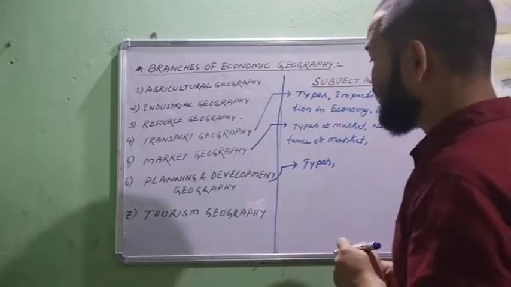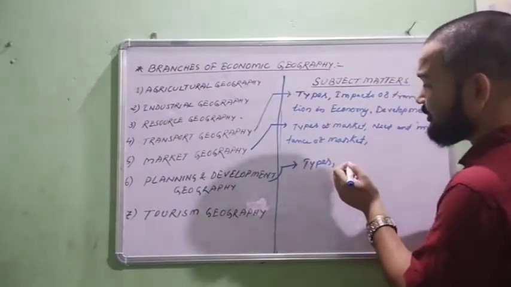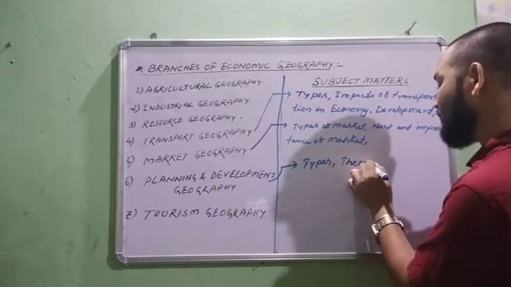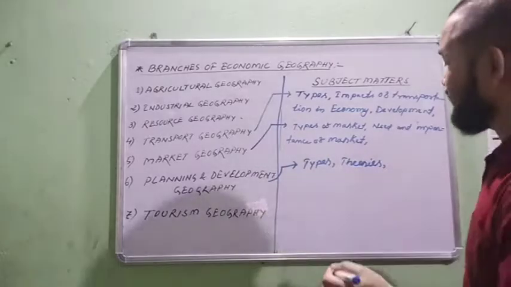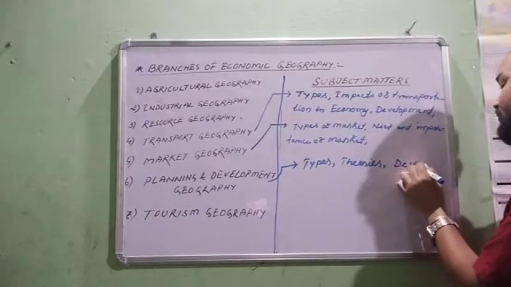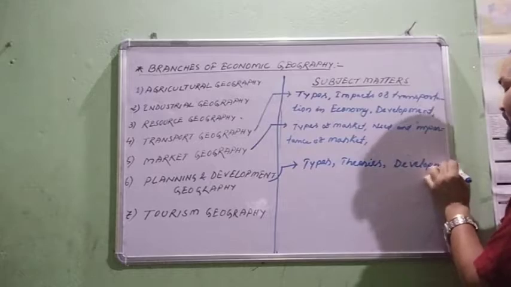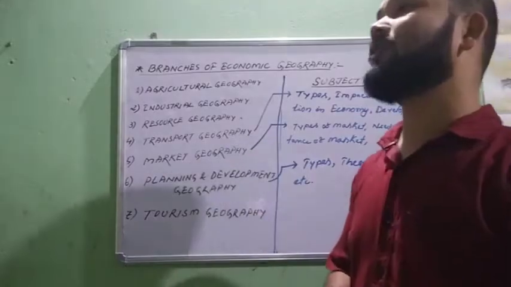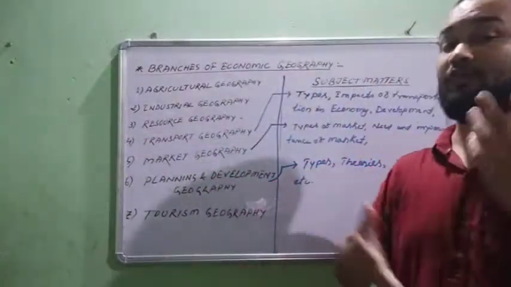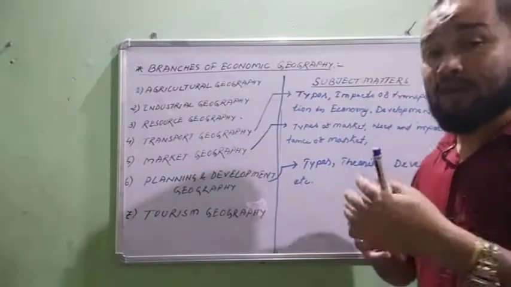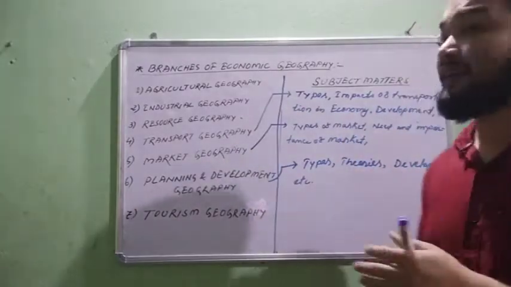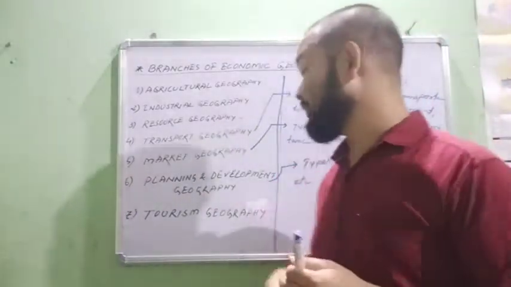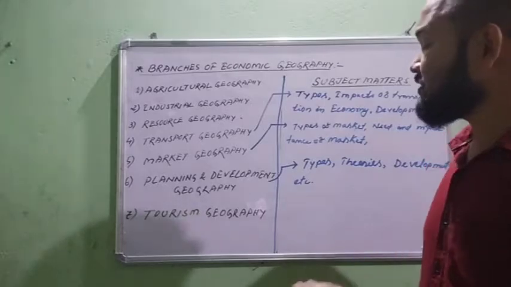Planning, its theories, development, etc. Planning and development geography includes different types of planning, different types of theories regarding the planning process, and different types of development, whether it is human development or transportation development. Next is tourism geography.